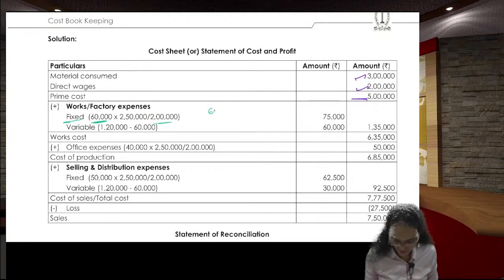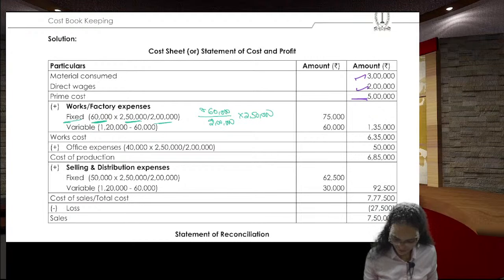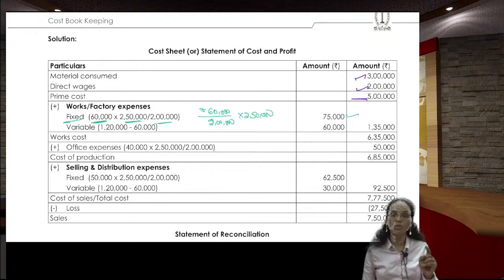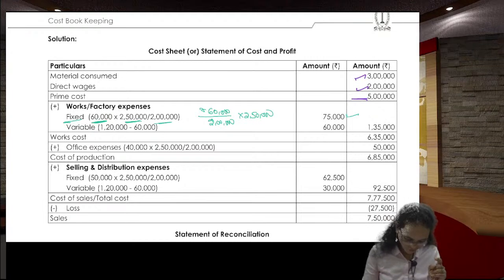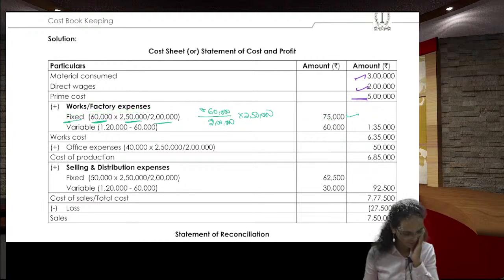Then what about for 2,50,000 units? 60,000 divided by 2 lakhs into 2,50,000, that is 75,000 rupees, the fixed portion of your works overhead. That is the factory expenses.